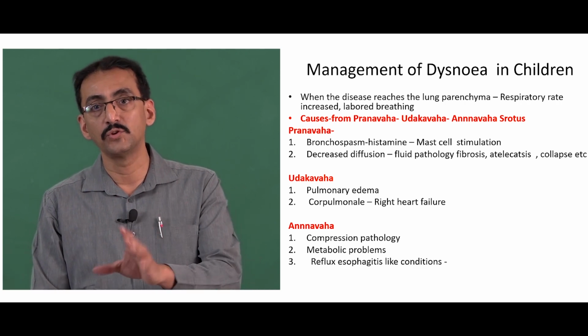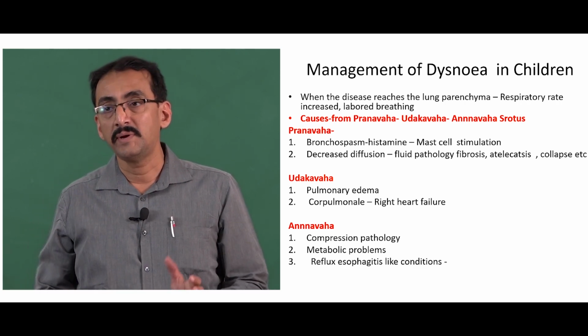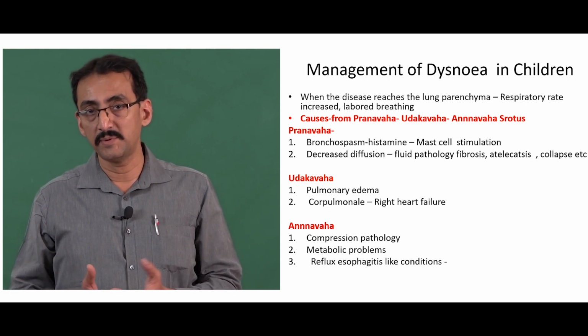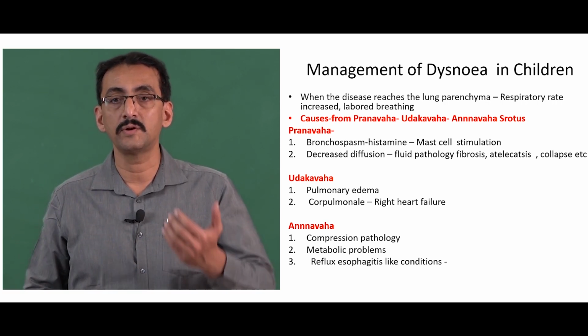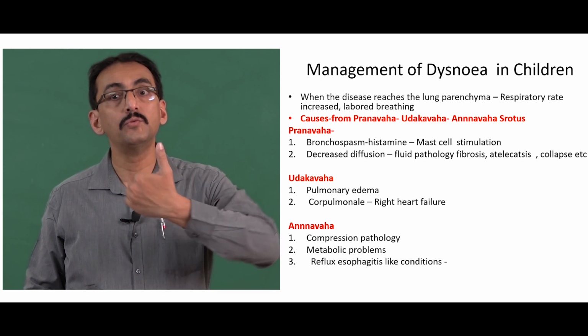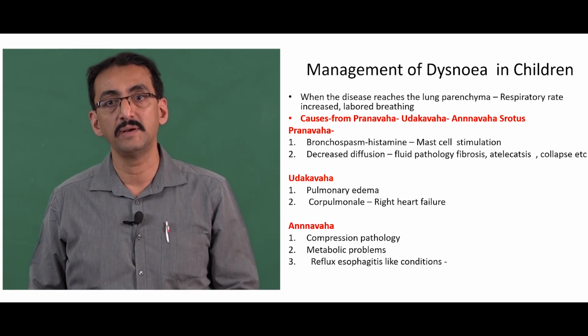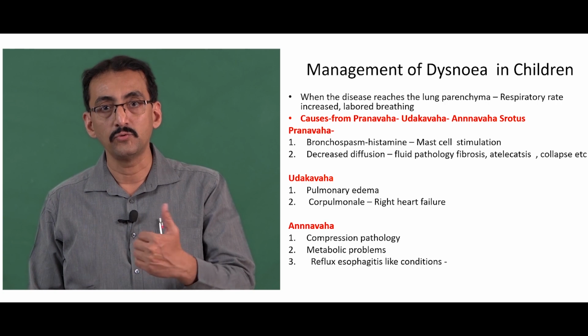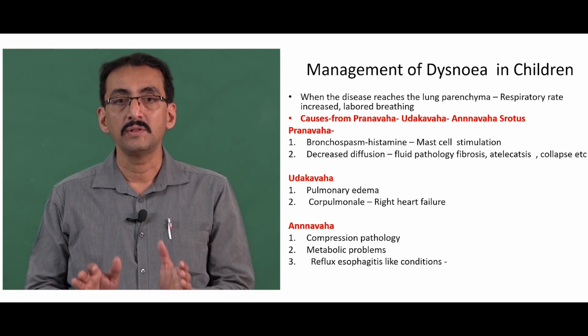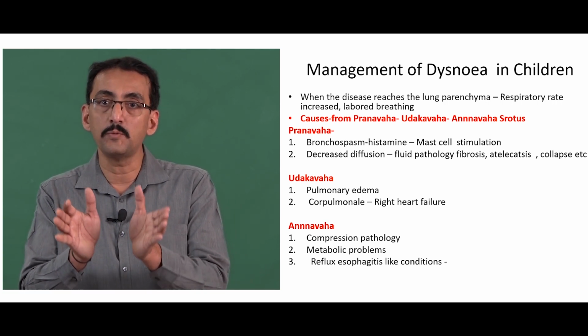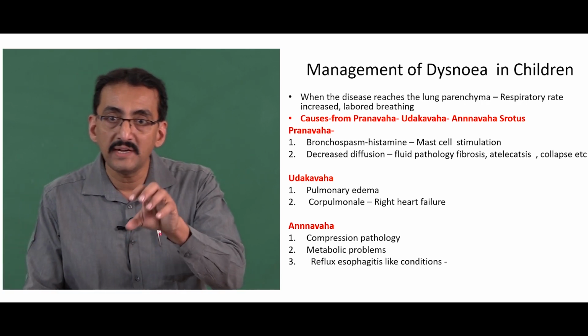Similarly, there is involvement of Udakavashrotas. Okay, so many times asthma is because of pulmonary edema. It may be because of right heart failure or some other causes, or passive reverse pathology by the liver. Okay, a passive obstruction to the liver also. So they may lead to different fluid pathologies leading to pulmonary edema, and that edema fluid itself is the cause